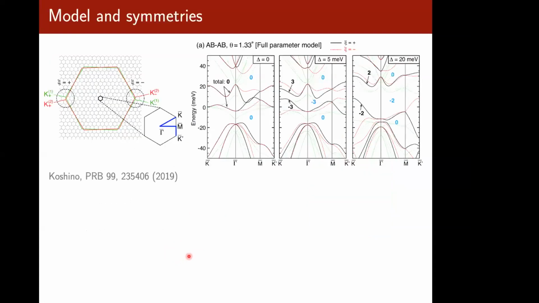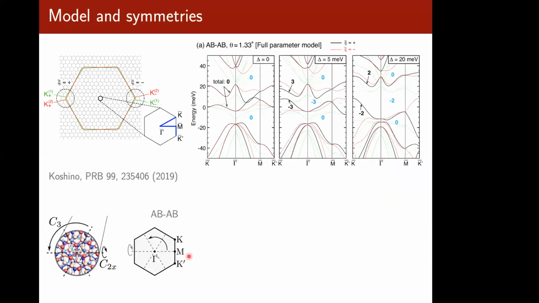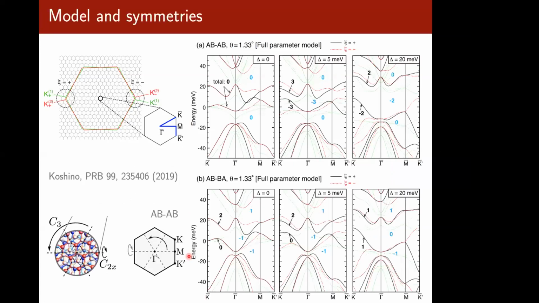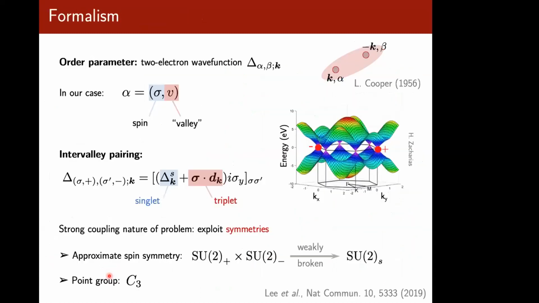So before proceeding further, let me just quickly state the symmetries of this model. Irrespective of whether you stack the bilayers as ABAB or ABBA, you have a C3 symmetry because the lattice is invariant under 3-fold rotation perpendicular to the graphene sheets. There's also an in-plane C2 rotation symmetry, but this is broken by an electric field that you need to tune the band structure.